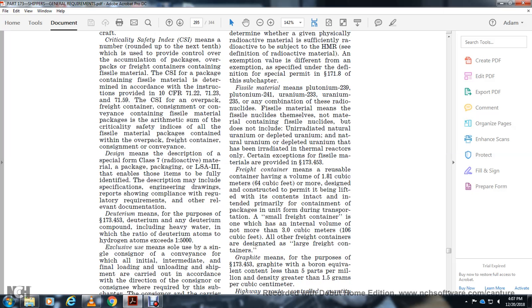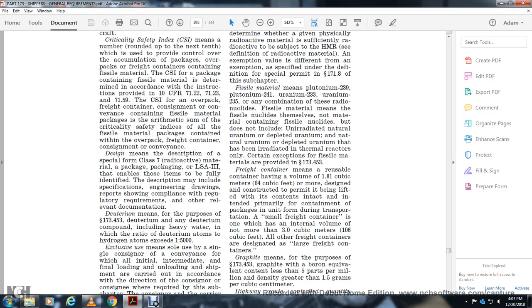Freight container means a reusable container having a volume of 1.81 cubic meters, or 64 cubic feet, or more, designed and constructed to permit it to be lifted with its contents intact, primarily intended to contain packages in transportation. A small freight container has an internal volume of not more than 3 cubic meters, or 106 cubic feet. All other freight containers are designated large freight containers.